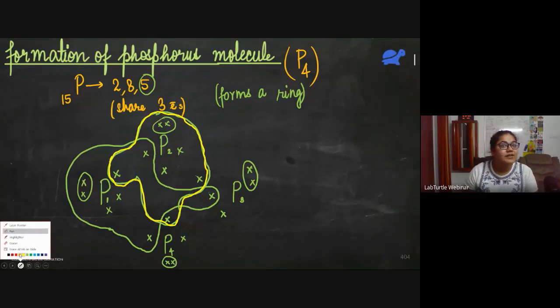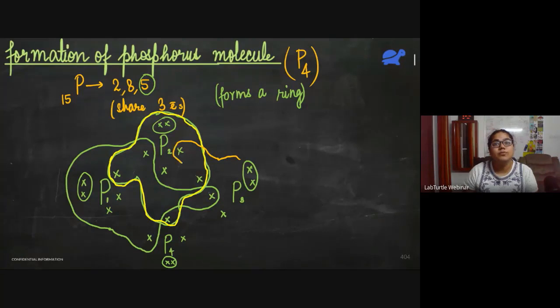Now the P3 part. So P3, it is sharing one with P2. It is sharing this electron with P2. It is also sharing one electron with P1. And it is sharing one electron with P4.